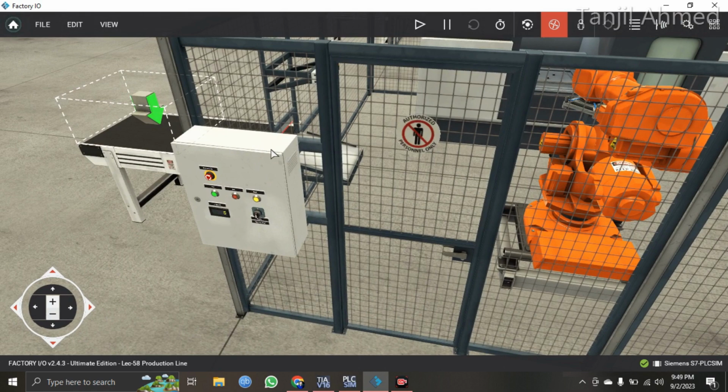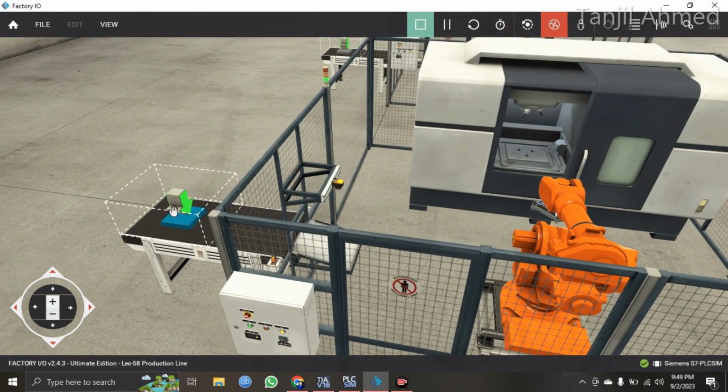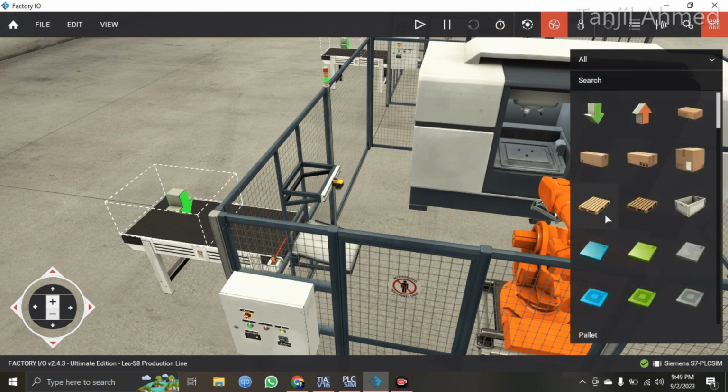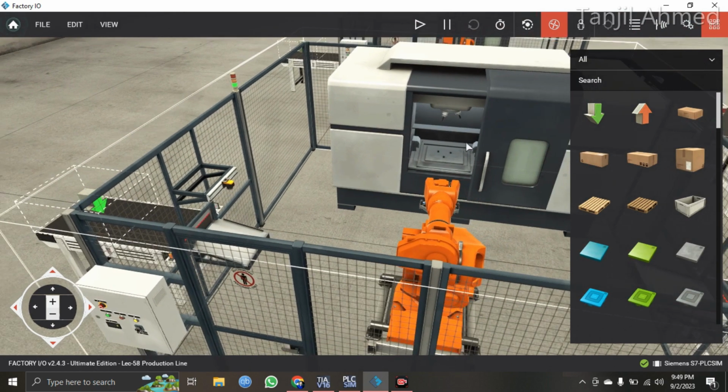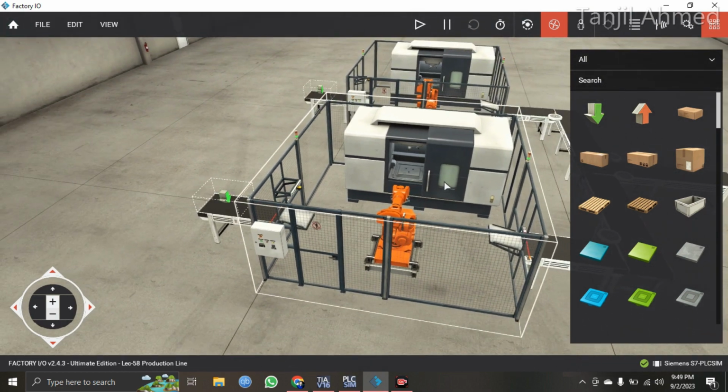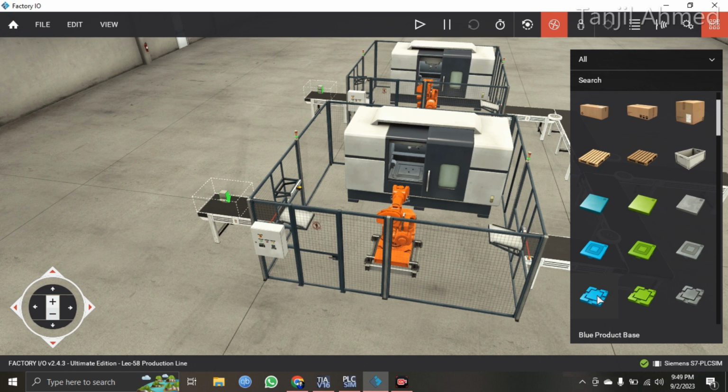So when raw material, this is the raw material. If I look at here, this is the raw material. This production machine is going to turn this raw material into the lead material, and this machine which is at the back is going to produce the base material.